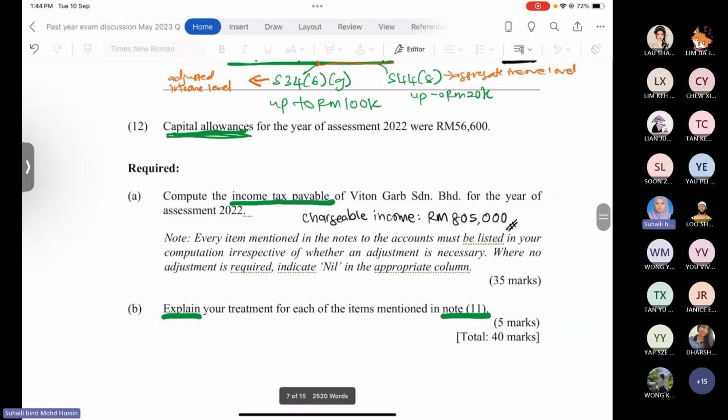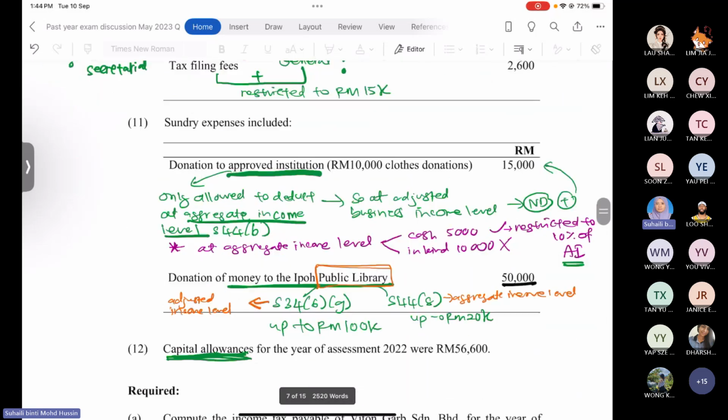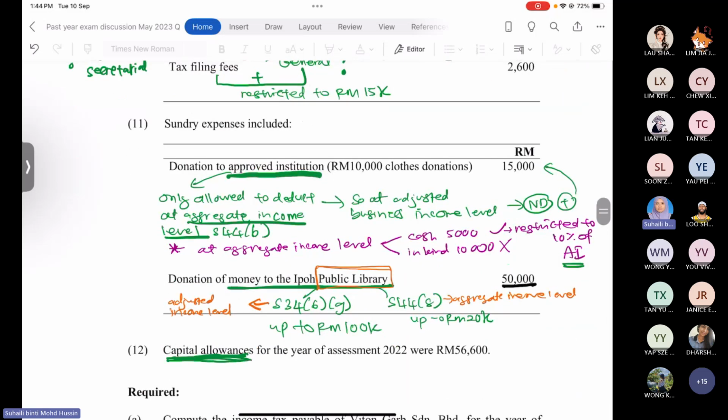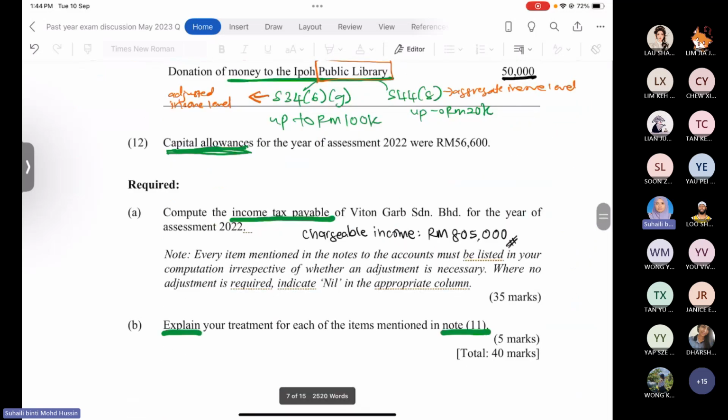Okay, so 1B, explain the treatment for note 11. The portion is different. Last semester, 32 for the calculation and another 8 marks for the explanation. Last year, the calculation is 35 marks, and the explanation for note number 11 is 5 marks, total 40.